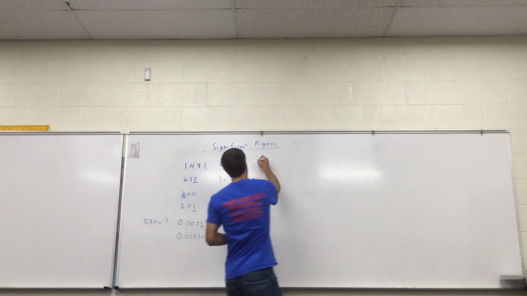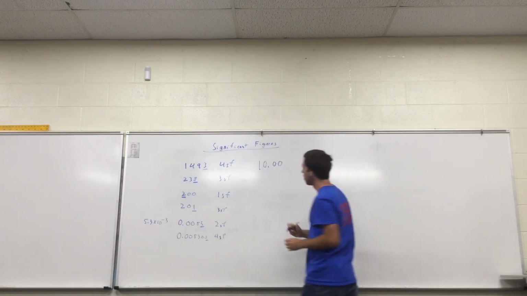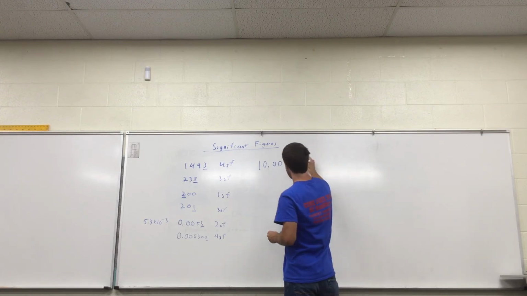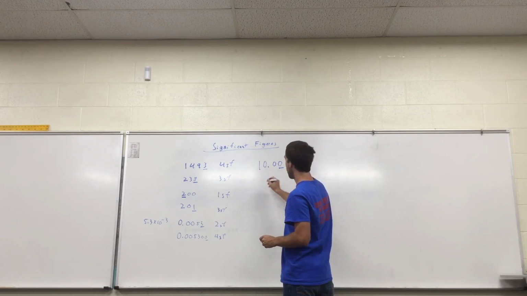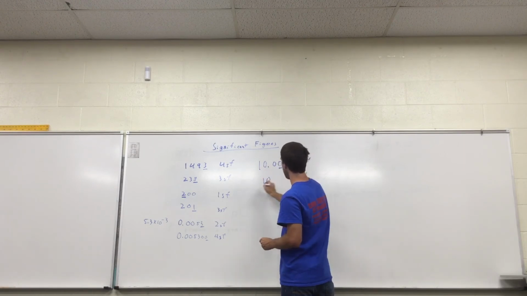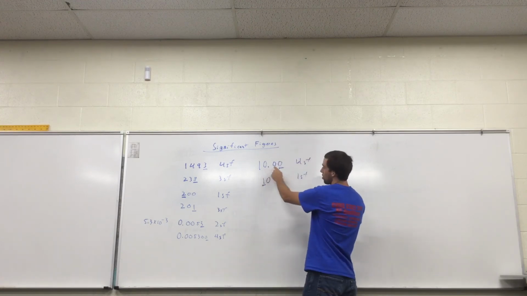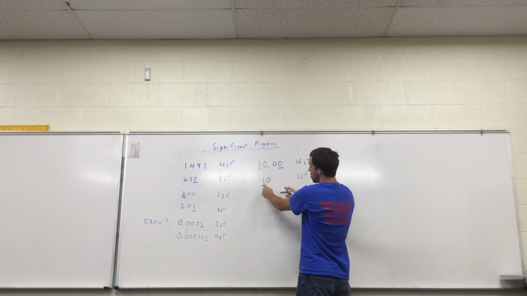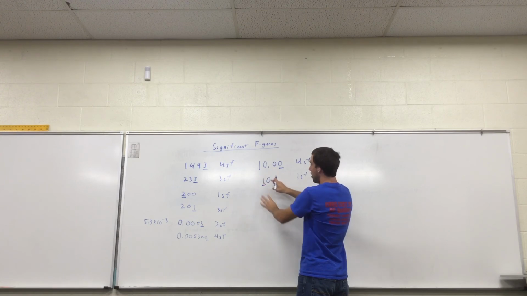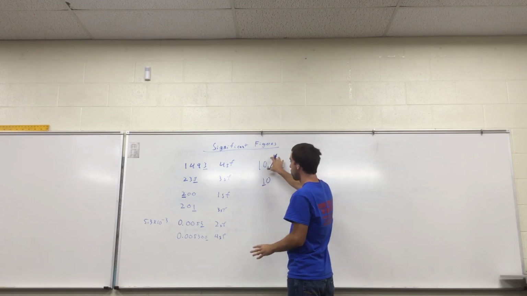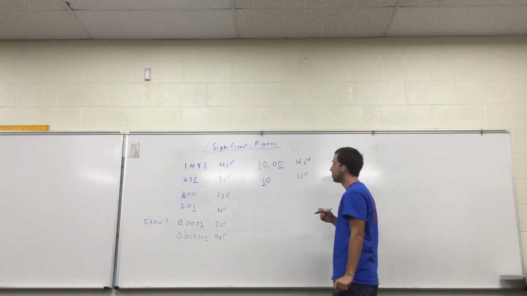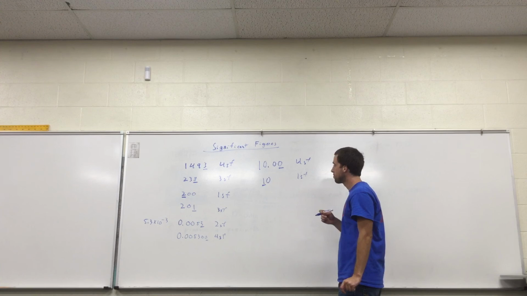A couple other ones, I guess. If you have something like 10.00, that's actually 4 sig figs. These ones are right of the decimal and right of something significant. That means we rounded there. Whereas 10 is just 1. We rounded there. This says that we know 10.0, and then we're guessing here. This says we're guessing right here. This could be a 9.8, 10.2, something like that. This is 10.003, 10.999. We rounded to this. It's much more accurate than this one.